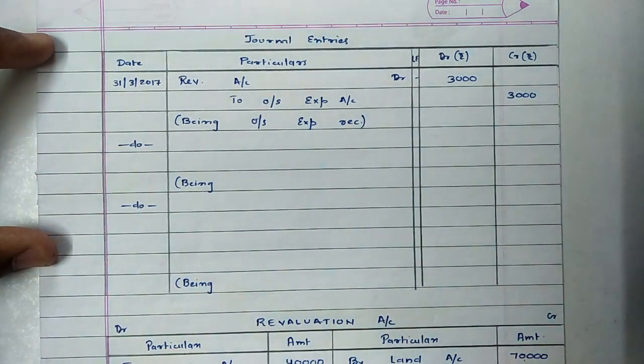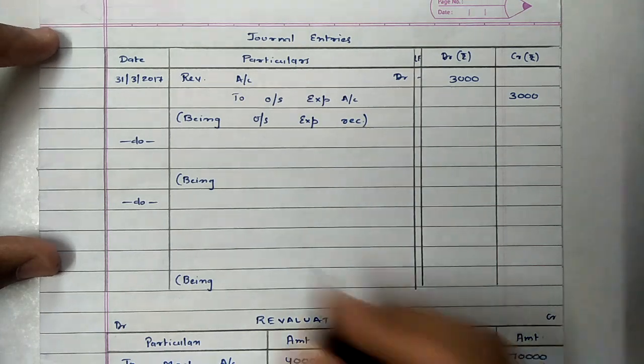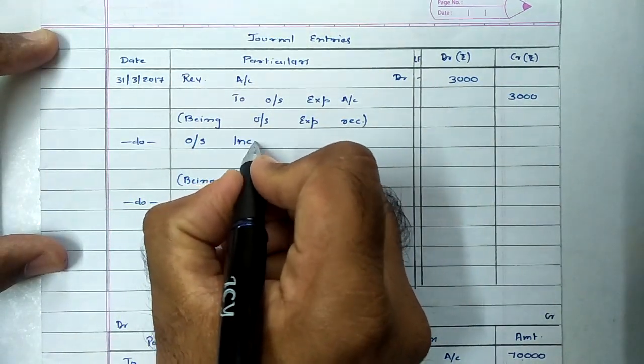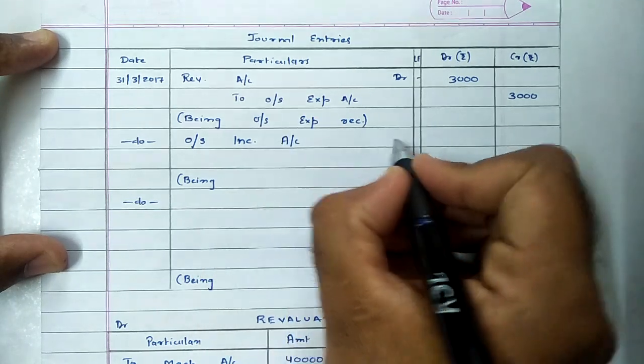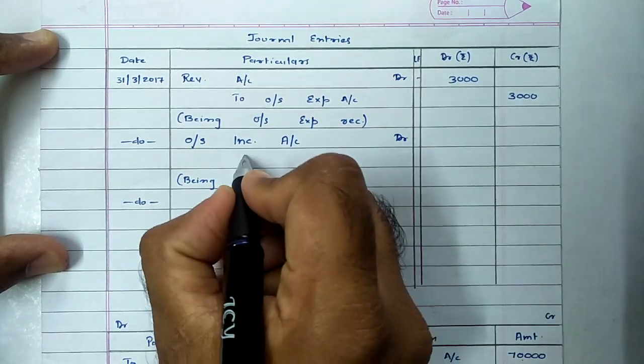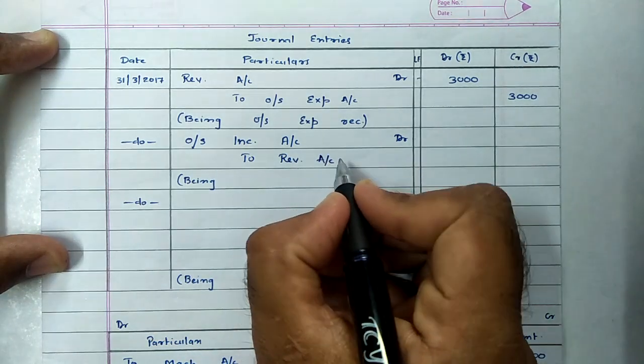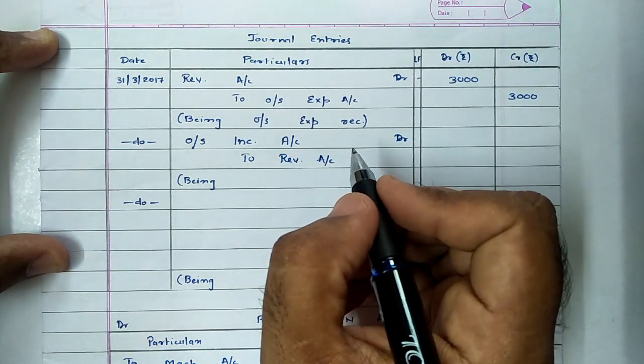Same way, outstanding incomes were unrecorded. So if we record outstanding income, outstanding incomes are our asset. Assets will increase. In order to increase assets, assets are to be debited. So entry will be outstanding income account debit to revaluation account, and value of same was rupees 2,000.